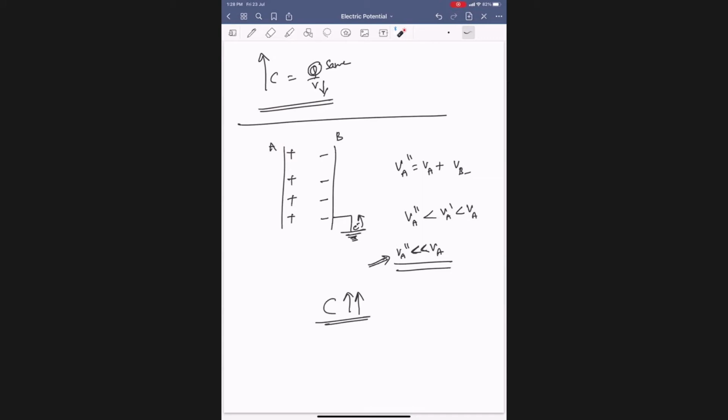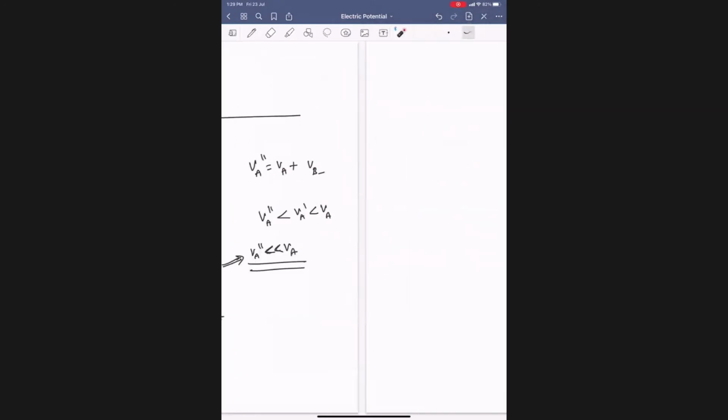So overall the potential of A got decreased. Then its ability to conduct, what you call, capacity, increases. Got it? We'll go for